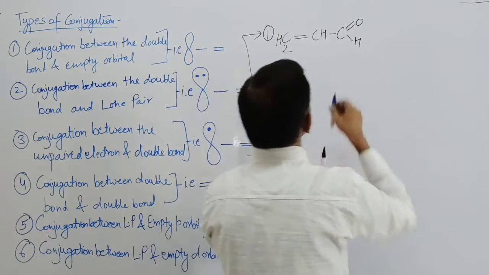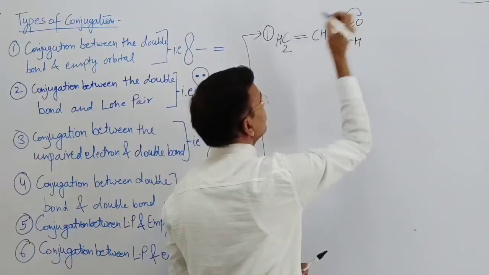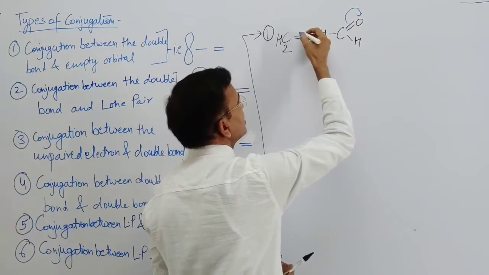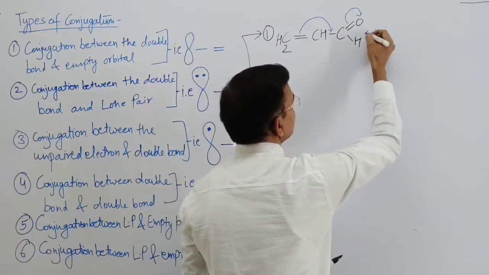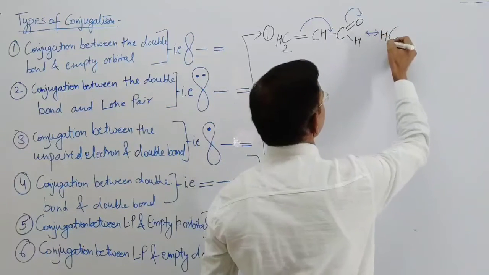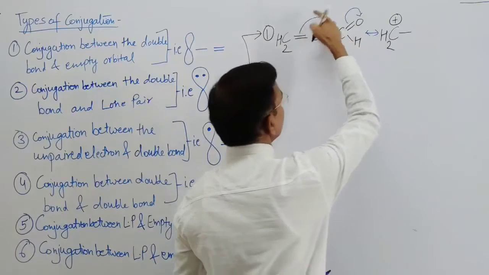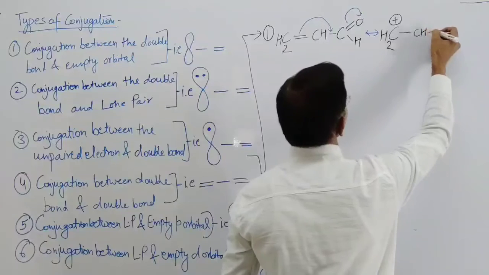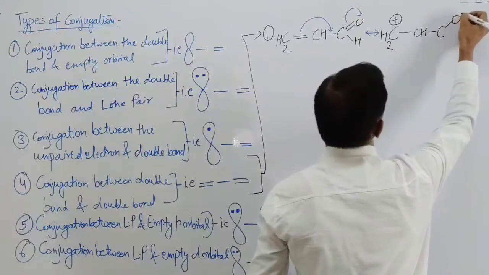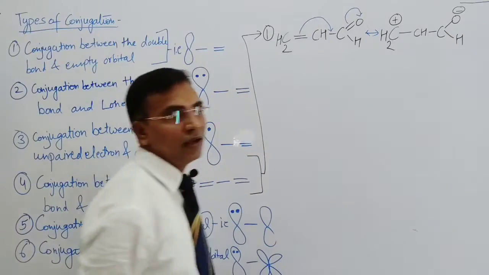So here, the pi electrons move towards the more electronegative atom, it attracts, and the positive charge comes here because the electron movement takes place, and a negative charge comes on this oxygen atom this time, right?